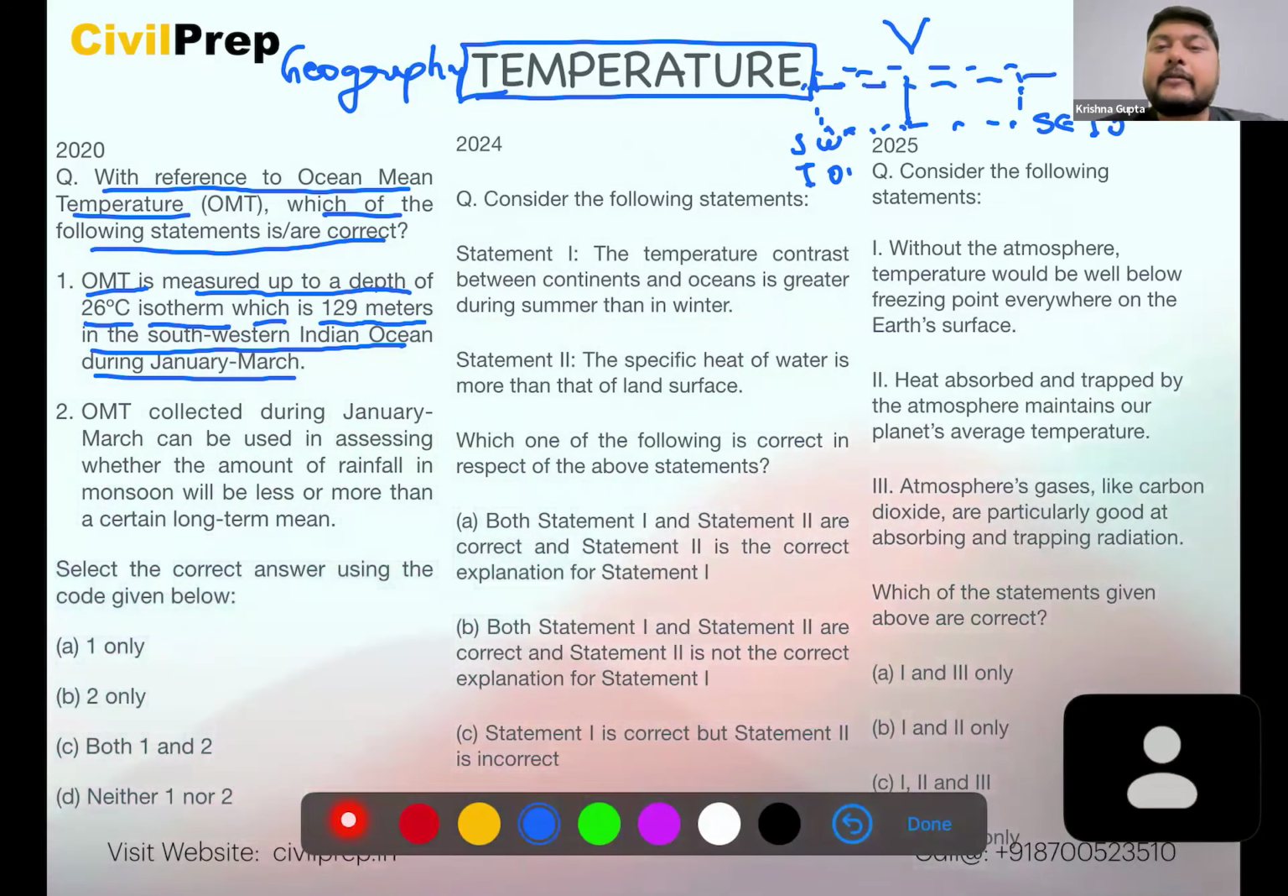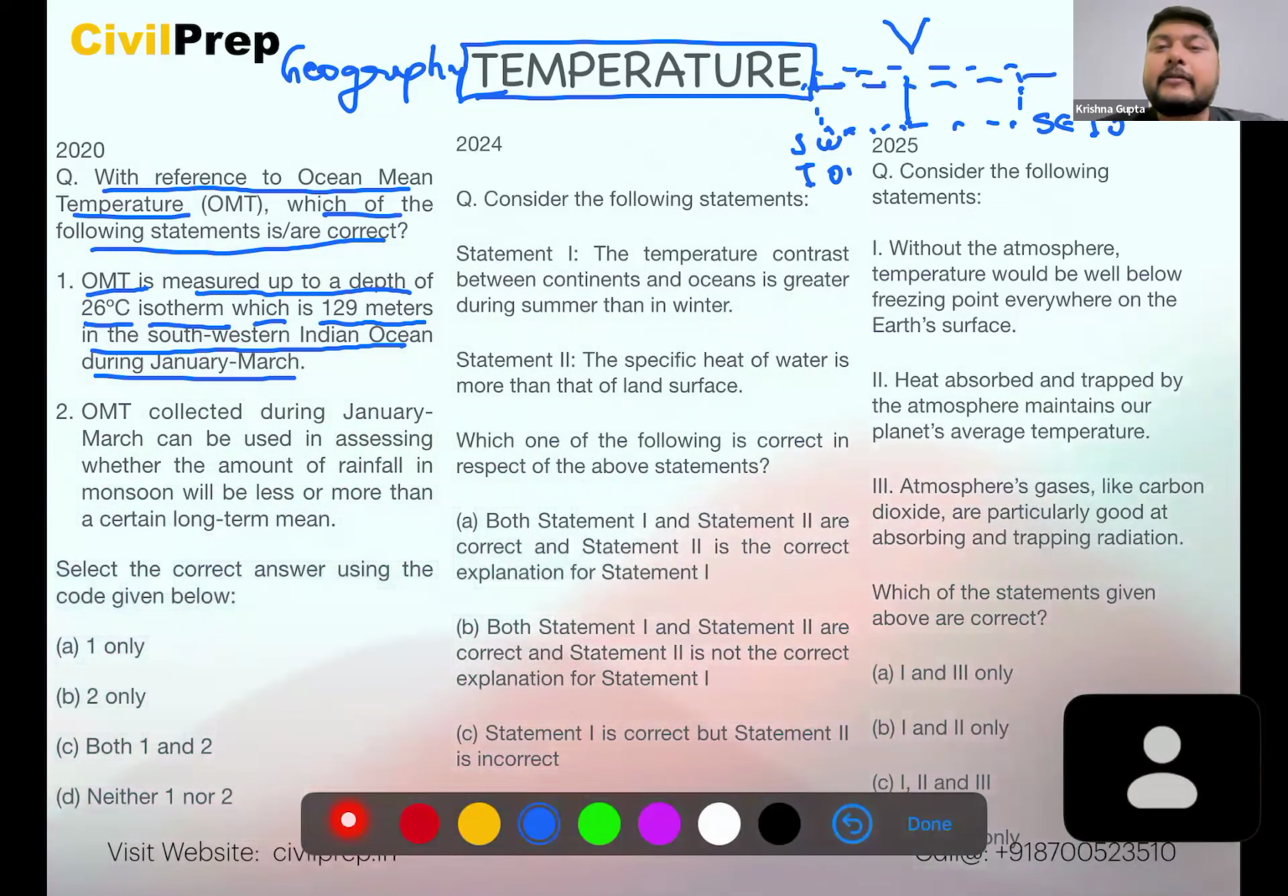over the Indian region. Here we see that he has taken a depth up to 59 meters, and the total variation is taking place from 50 to 100 meters. So it is not going below 50 meters, and it is not going beyond 100 meters. So we see that this particular 129 meters is not the correct option here. Therefore, statement 1 becomes an incorrect statement.